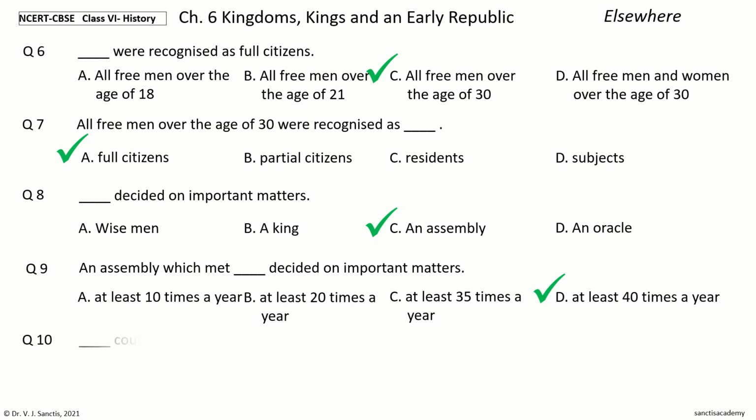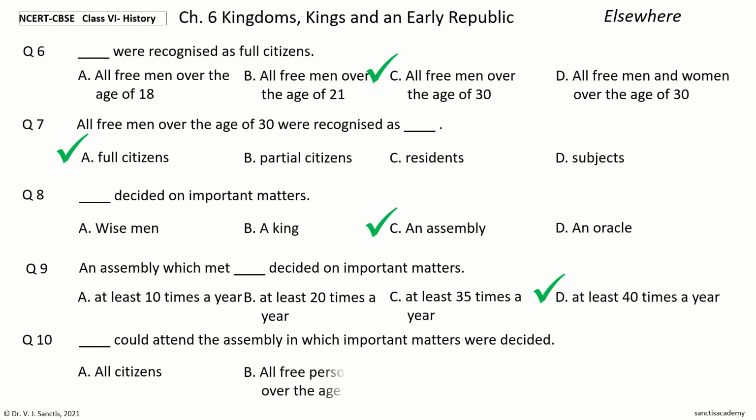Question 10. Dash could attend the assembly in which important matters were decided. The options are all citizens, all free persons over the age of 30, everyone, all slaves. Your time to choose. And the answer is all citizens. So, all citizens could attend the assembly in which important matters were decided.